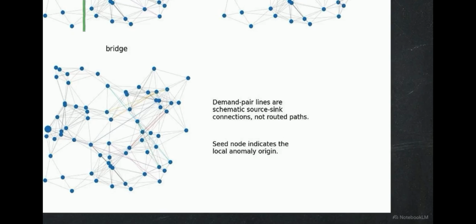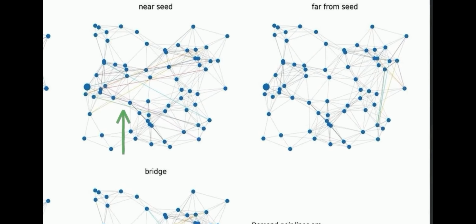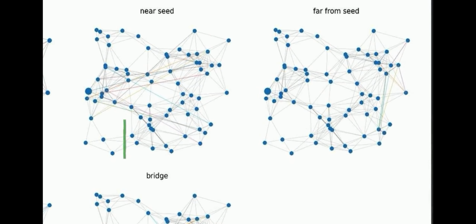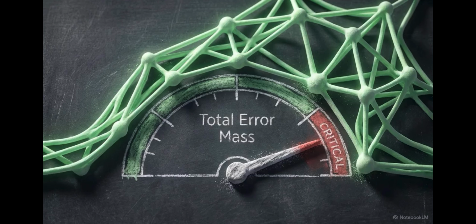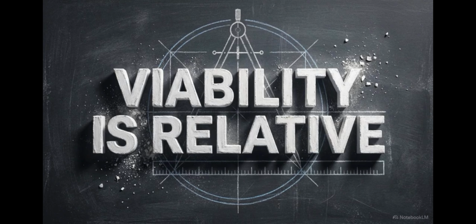Compare near seed with far from seed. One forces routes through damage. The other steers clear. If the demand paths bypass the damaged region entirely, the system functionally survives. The ambient volume of error mass elsewhere in the graph becomes irrelevant to the user. System viability is never a global property. It is strictly defined relative to the specific geometry of user demand.